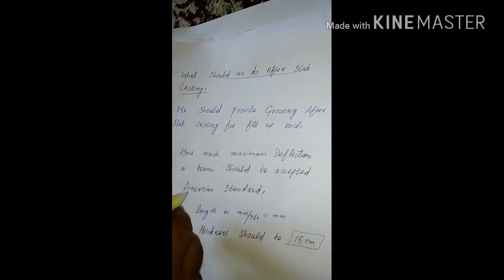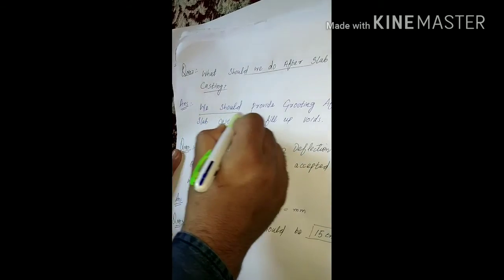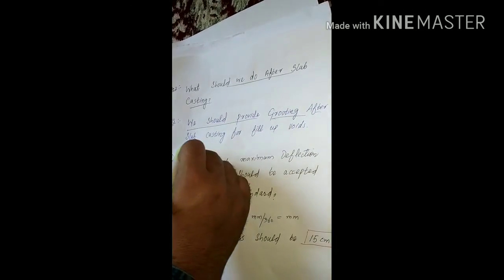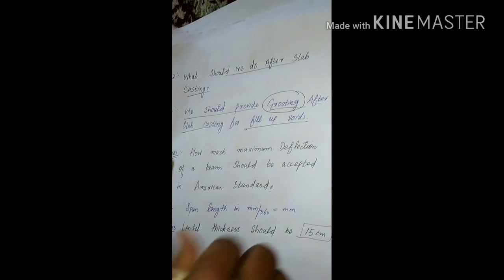Now here we have an important question: what should we do after slab casting? This is a simple question. It may have different answers, but the general answer is we should provide grouting after slab casting, for filling the voids which we have in slab, which can decrease the strength. So to avoid that, we do grouting after slab casting.